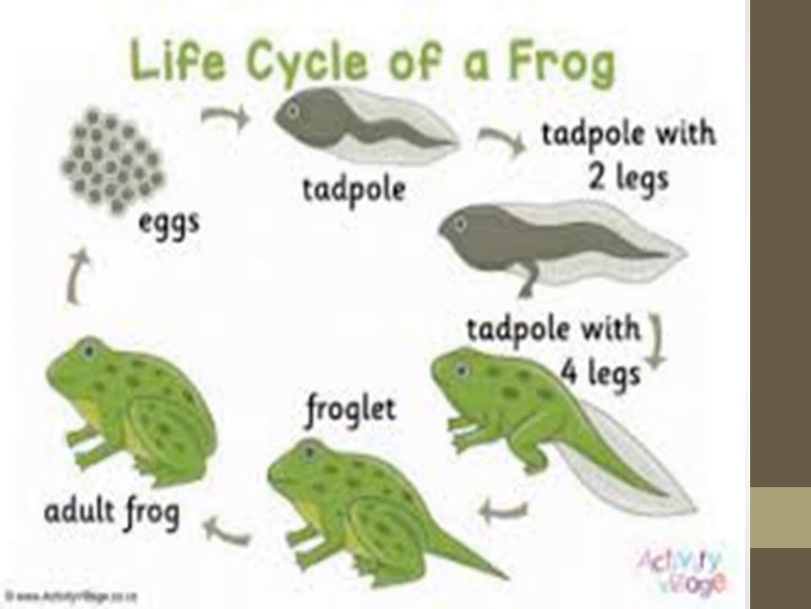This is the diagram showing the life cycle of a frog, in which you can see the eggs, which are converted into a tadpole larva, and the tadpole larva with two legs, which is converted into a four-legged larva. This four-legged larva is converted into a froglet, which is ultimately converted into an adult frog.